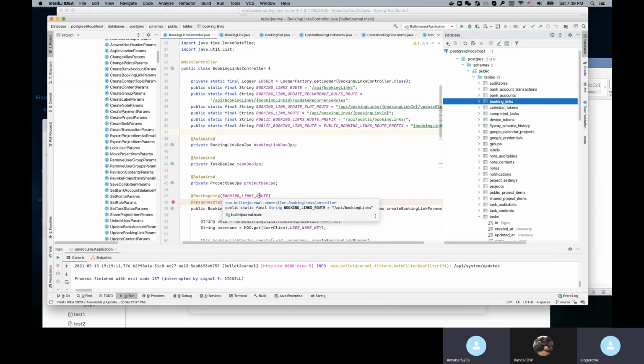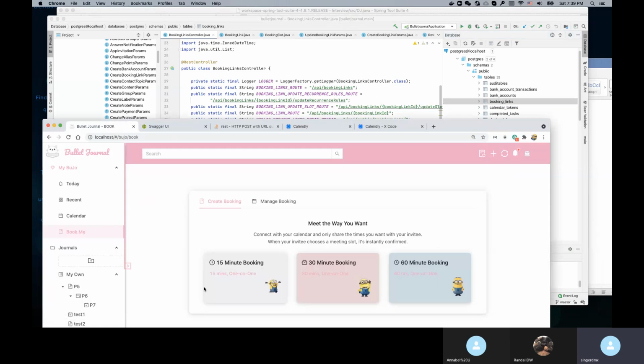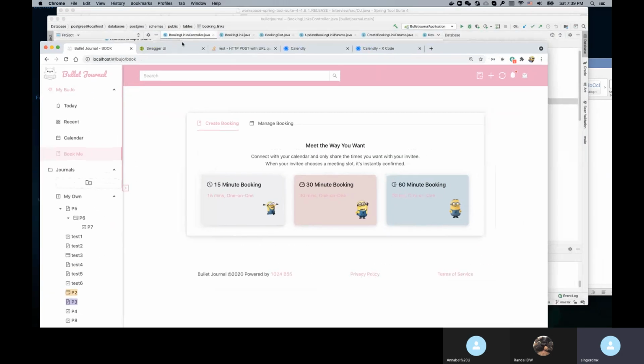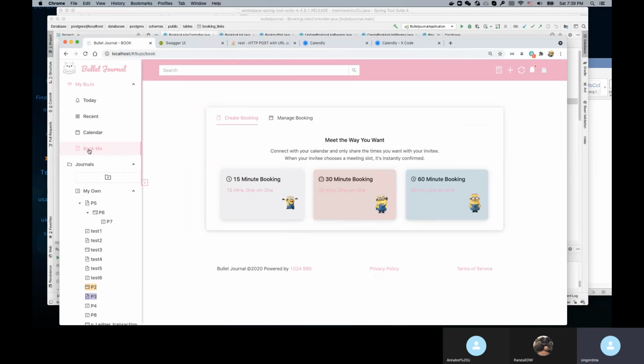The reason I'm making those naming changes is this: we started with "book me," and we're not calling it meeting because meeting feels official, like in the office. If I have a get together with my friend, it's not a real meeting. Let's say I have a calendar and my friend says, hey, when do you have time, can we have a drink? I can say, you can book me for a 60-minute booking. It's not really a meeting.